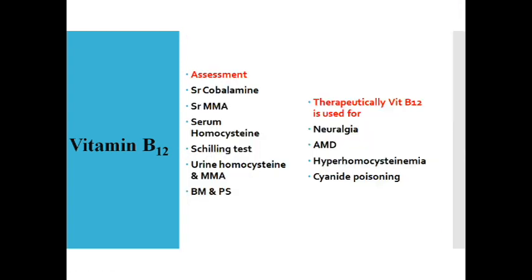Okay, and how are we going to assess the vitamin B12 deficiency? By measuring the serum cobalamin, that is vitamin B12 levels, methylmalonic acid levels, and serum homocysteine. The Schilling test is not performed these days, please do read about it. Also measuring the urine homocysteine and MMA levels, bone marrow examination, and peripheral smear examination. Therapeutically these days vitamin B12 treatment is doing wonders in managing patients with age-related macular degeneration, neuralgia, hyperhomocystinemia, and cyanide poisoning as well. FDA has approved it for the treatment of cyanide poisoning as well.